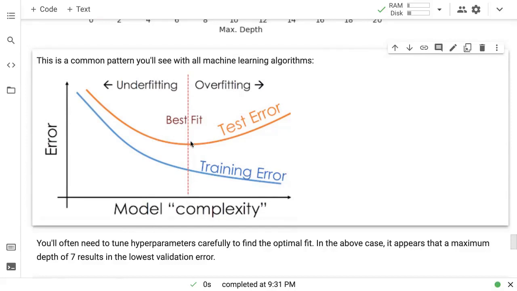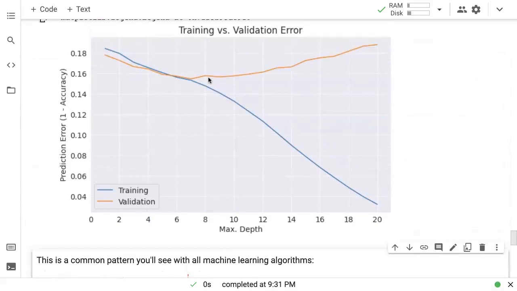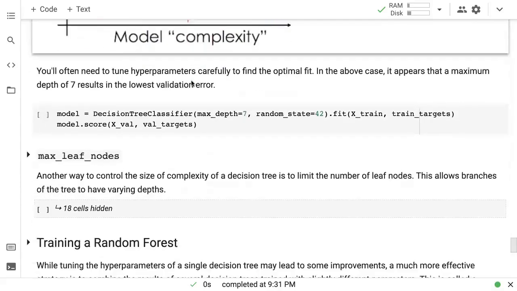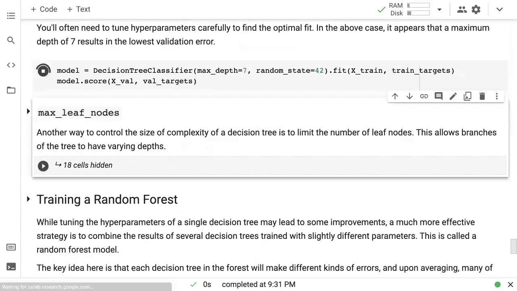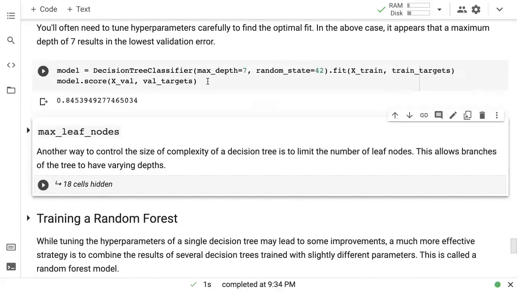So you want to pick the complexity of your model at the point where the validation loss is just about to increase. So here, by plotting this graph, we have been able to figure out that at a max depth of 7, we get as good as this decision tree can get on the validation error for the given data set. So the max depth of 7 is actually the best depth for a decision tree. So this is how you regularize a decision tree.